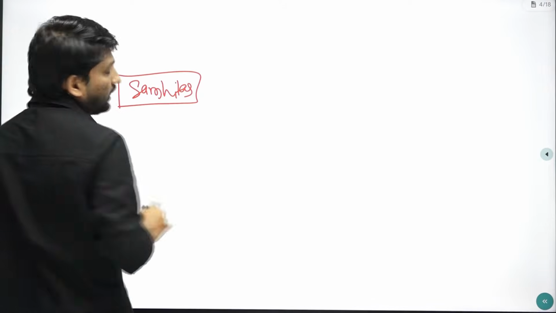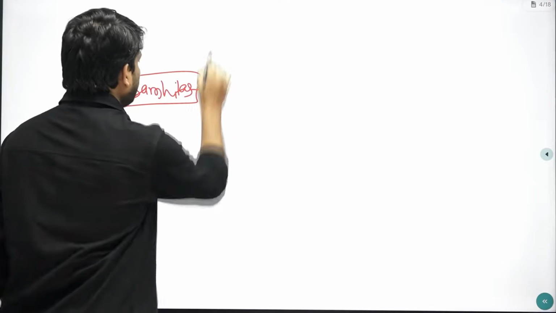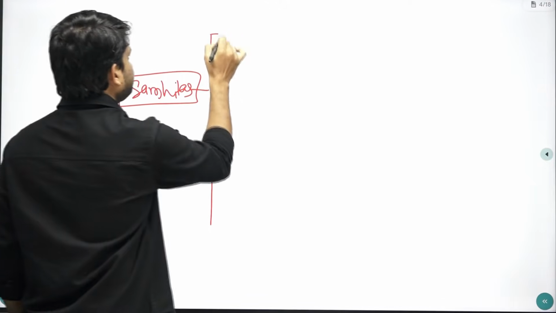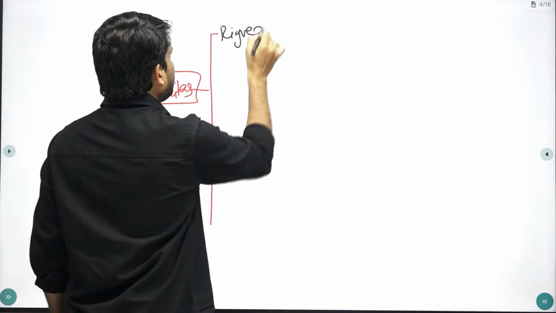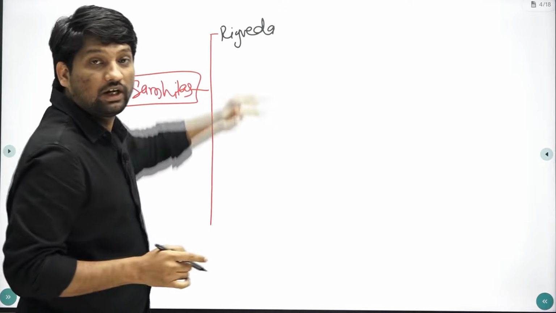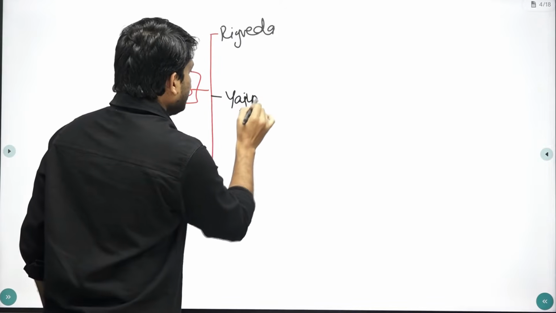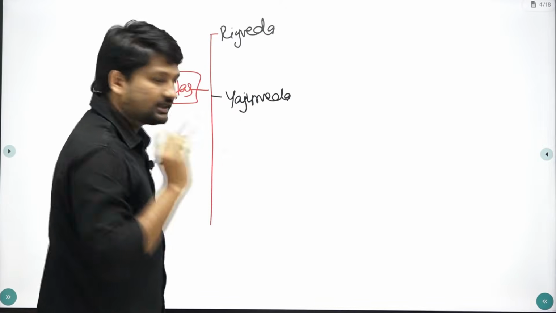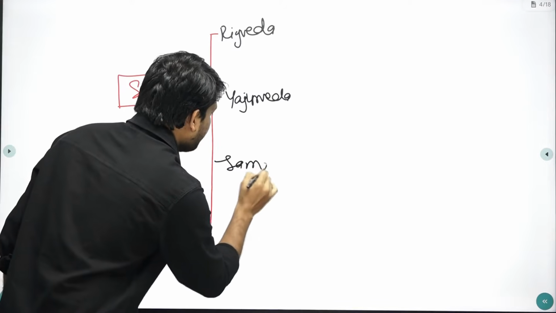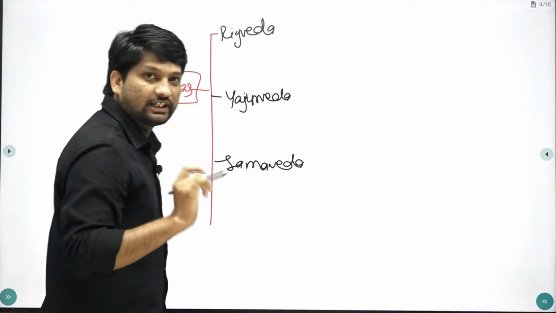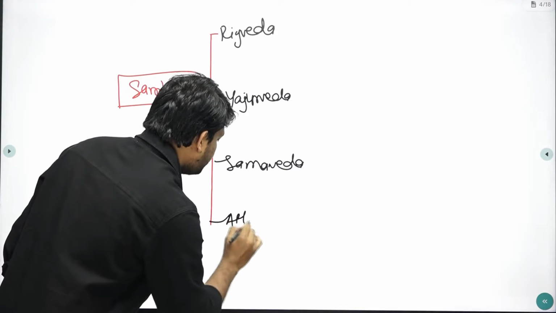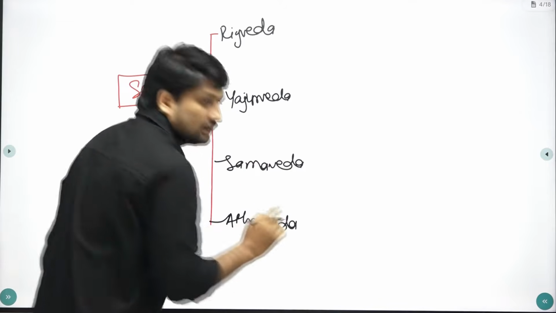Samhitas. For each Veda we have a Samhita. First is Rigveda, which we call Rigveda Samhita. Next, Yajurveda or Yajurveda Samhita. Next, Samaveda or Samaveda Samhita, and Atharvaveda or Atharvaveda Samhita.